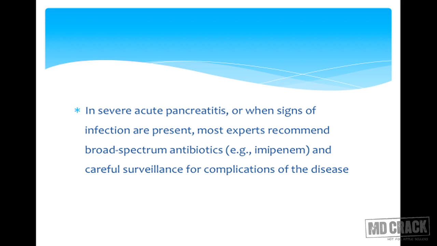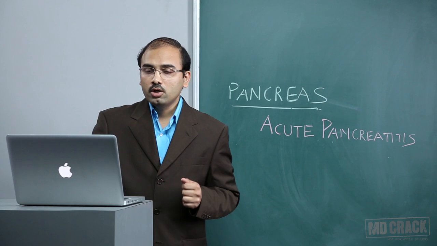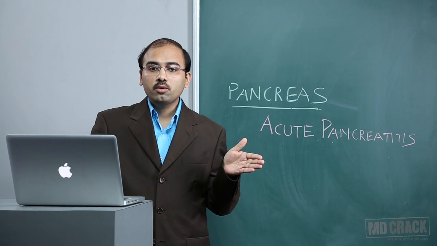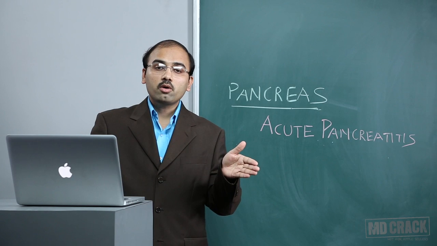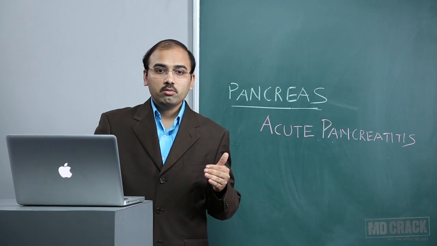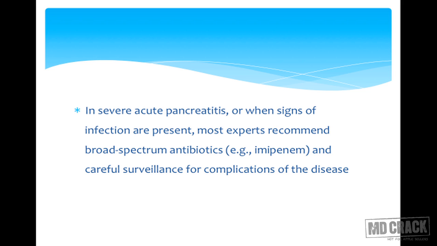In severe acute pancreatitis, or when signs of infection are present, most experts recommend broad spectrum antibiotics, which is imipenem. So whenever you have raised WBC counts and the patient is in shock, imipenem is the antibiotic of choice, because it achieves the highest level of concentration in pancreatic parenchyma. So if you get a question on which antibiotic you will use, or they give you a clinical scenario where the patient has shock and raised WBC counts, maybe more than 20,000, you have to pick imipenem. There should be careful surveillance for complications of disease in severe acute pancreatitis.